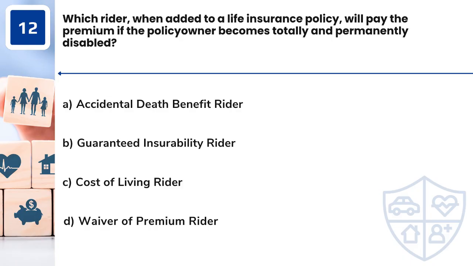Question 12. Which rider, when added to a life insurance policy, will pay the premium if the policy owner becomes totally and permanently disabled? A. Accidental death benefit rider. B. Guaranteed insurability rider. C. Cost of living rider. D. Waiver of premium rider.